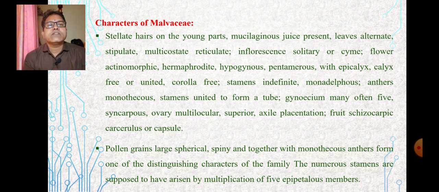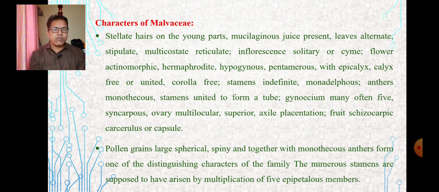Stellate hairs on the young parts, mucilaginous juice is present, leaves are alternate, stipulate, that means stipule is present, multicostate reticulate venation, inflorescence is solitary or cymose, flowers are actinomorphic, that we call regular flower, hermaphrodite means bisexual, hypogynous, then pentamerous with epicalyx, calyx free or united.